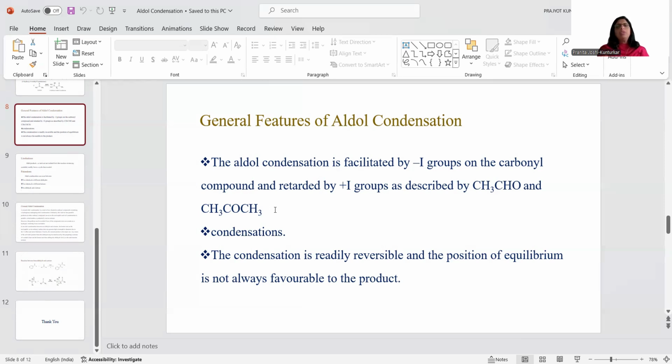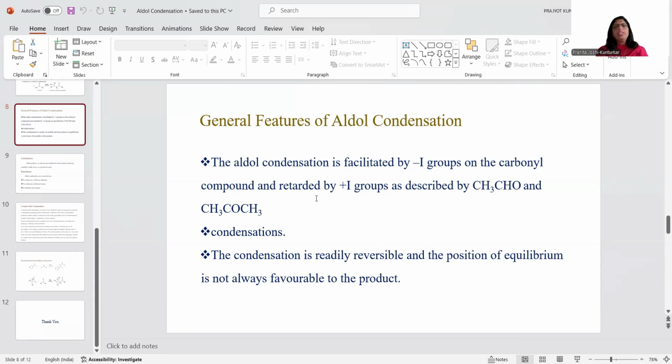Now, the methyl group is an electron donating group, and we want the positive charge to be on the carbonyl group. If an electron donating group is adjacent to the carbonyl group, because of the electron donating nature of the methyl group, the positive character of the carbonyl group decreases, and therefore it results in retardation of the rate of reaction.